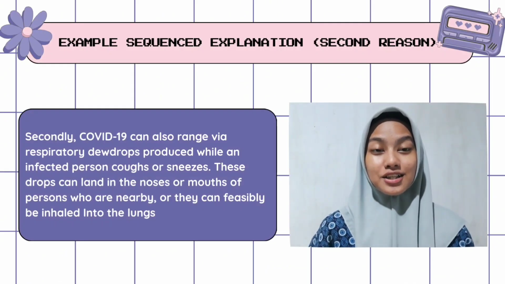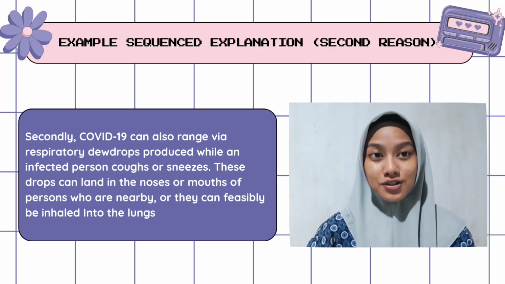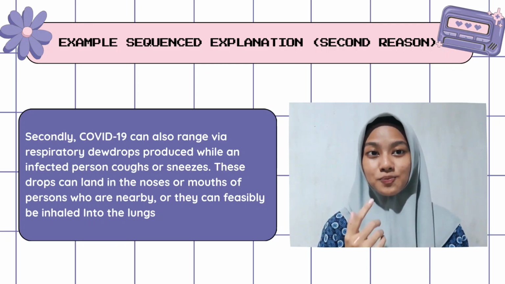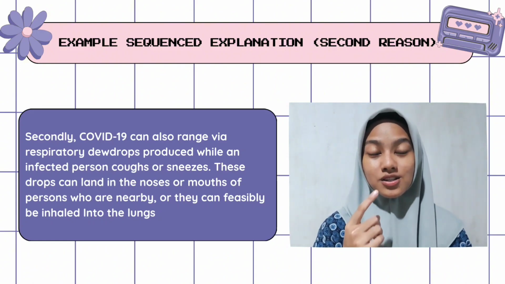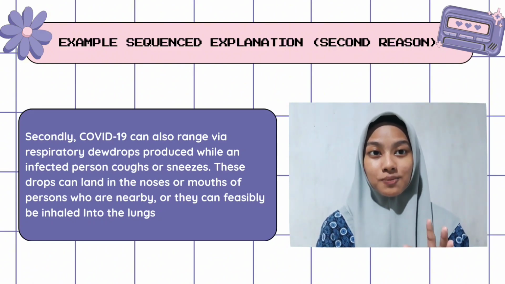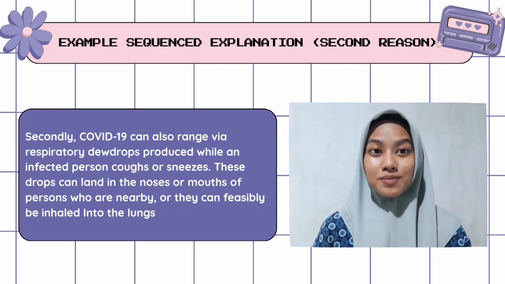Okay, so next is the second reason. So let's go, Rania. It's your time to shine. Secondly, COVID-19 can also spread via respiratory droplets produced when infected persons cough or sneeze. These droplets can land in the noses or mouths of persons who are nearby, or they can possibly be inhaled into the lungs.